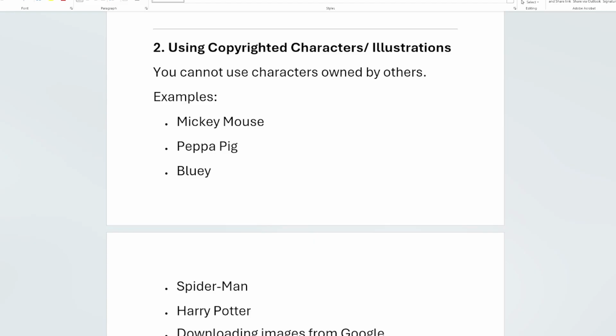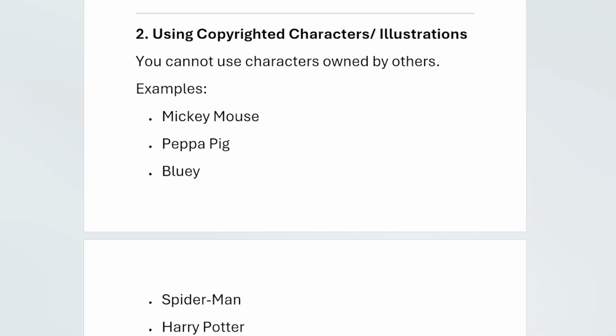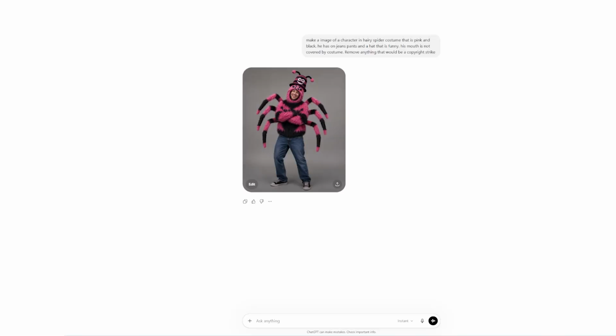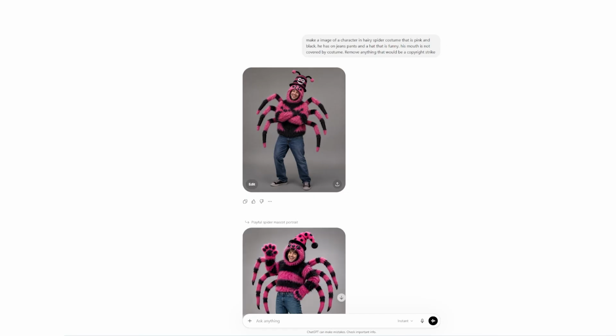Using copyrighted characters in illustration. You cannot use characters owned by others. Examples: Mickey Mouse, Peppa Pig, anything in the media, and especially in popular media. So the way that you avoid this is not to use the characters. And if you use the characters, or you want to make a character similar to that character, change the name and change the image. So in ChatGPT, you have to take the creation of characters all the way to the max, opposite of what you originally want the person to be.